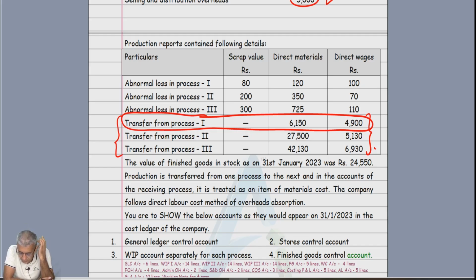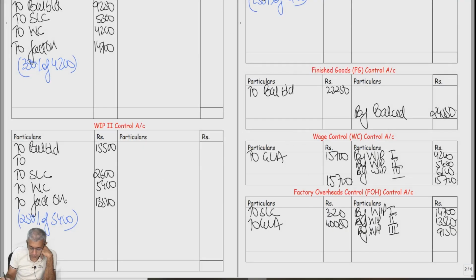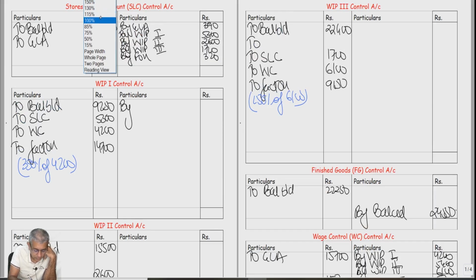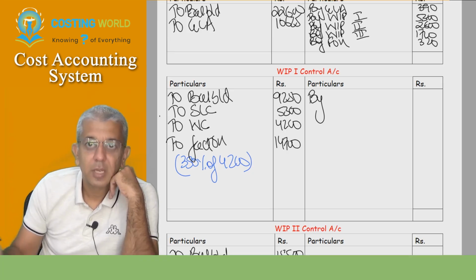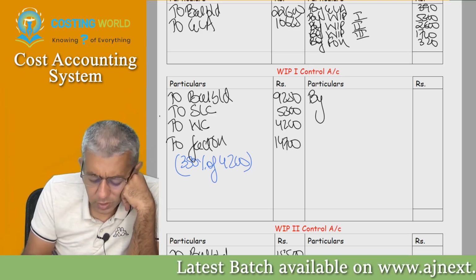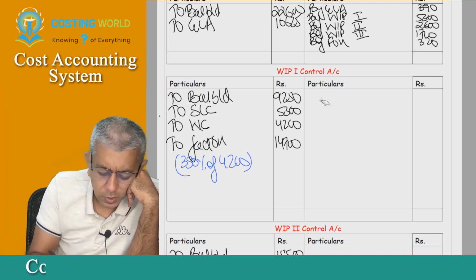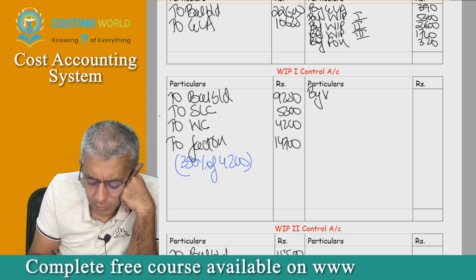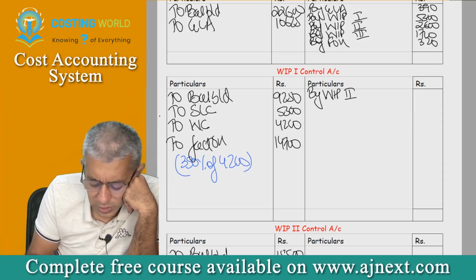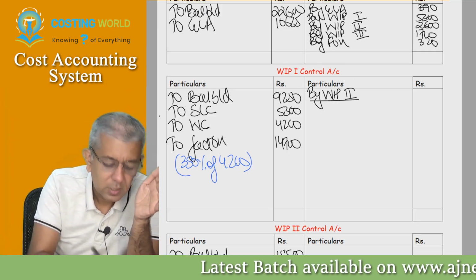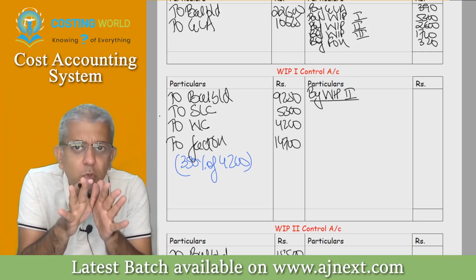Listen, 6150, 4900. What is this here? Now, what you all will do first, write down over here, by. Listen, WIP account, can we say from WIP1, goods will be going to WIP2? Yes, sir. So, therefore, write down over here, by WIP2. Now, see one thing, very simple: this is a WIP account, a stock account, a real account, and it has to be maintained at cost.